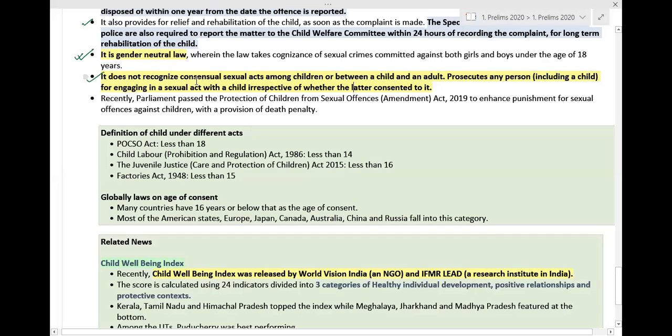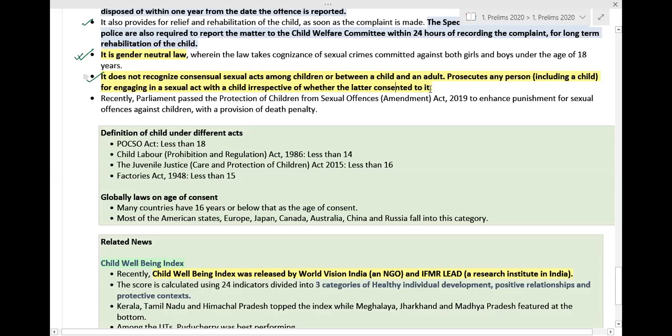It does not recognize consensual sexual acts among children or between a child and an adult. It prosecutes any person, including a child, for engaging in a sexual act with a child, irrespective of whether the latter consented to it or not.